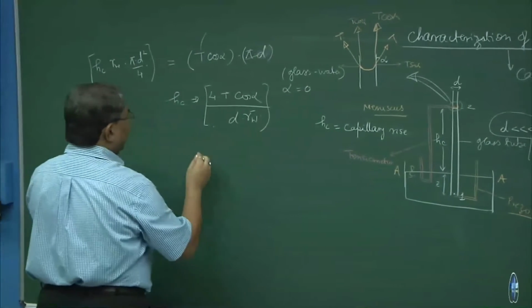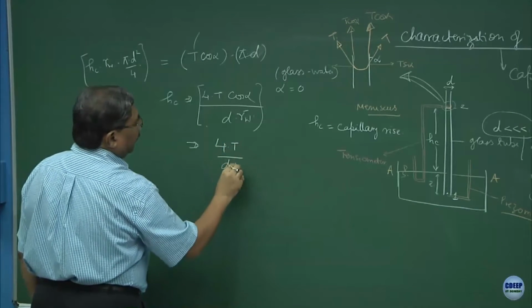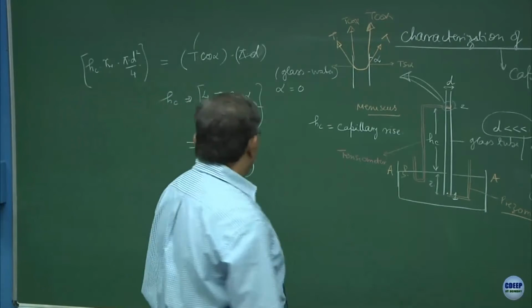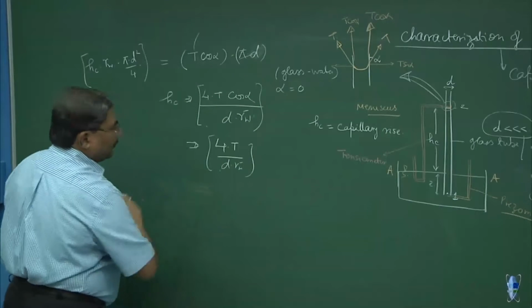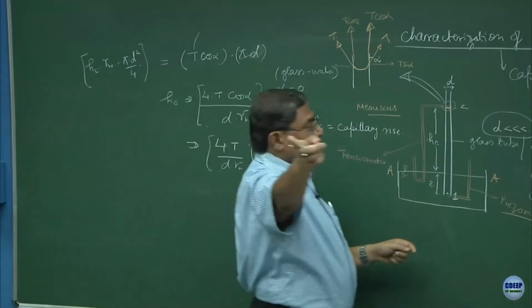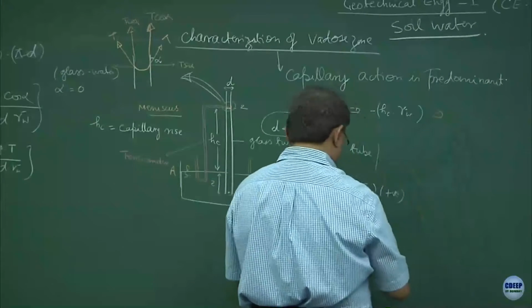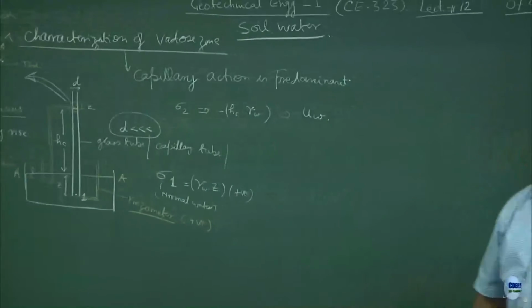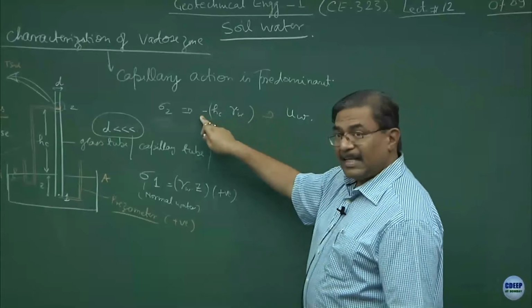So, this gets simplified to 4 T upon D into gamma W. Another simplified form of this, I will come to that later. Now, very cleverly what I can do, you are asking this question, hello, Hc into gamma W is also defined as uw, but this water is under tensile stresses.